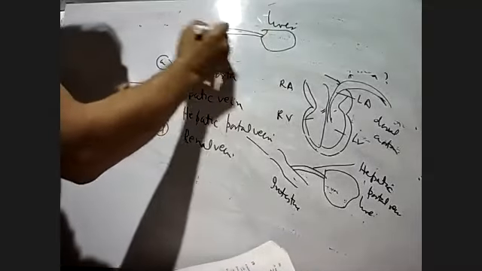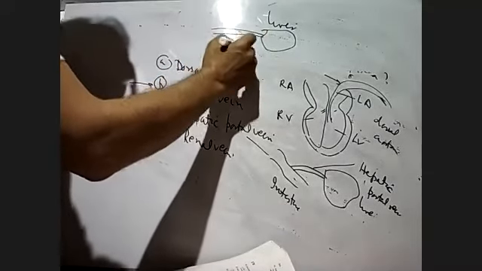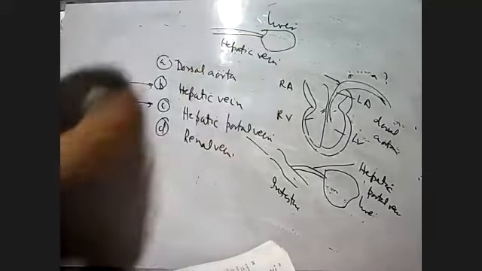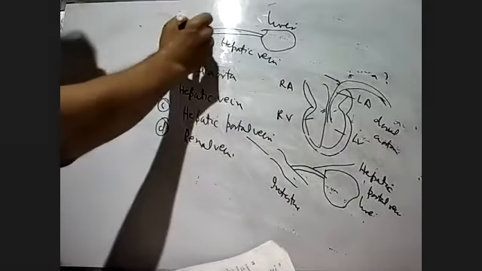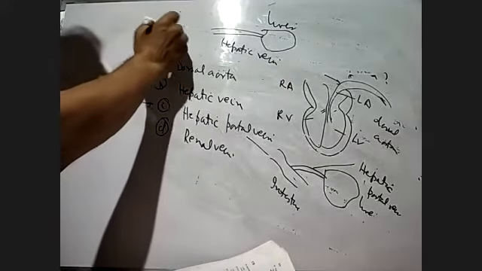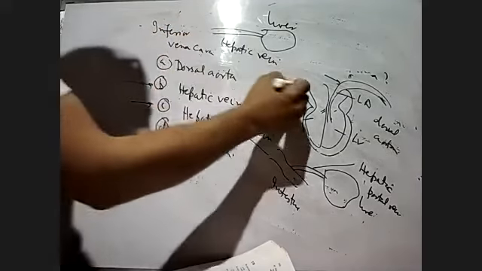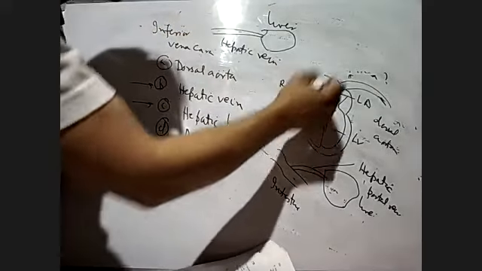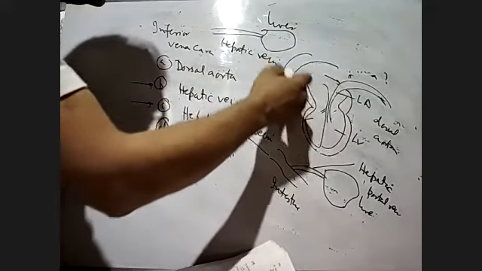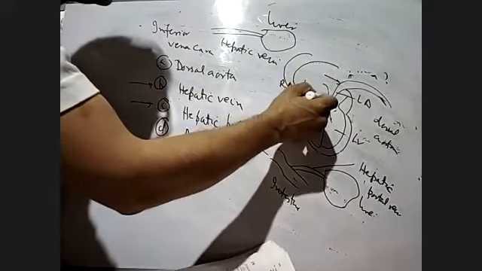Hepatic vein will come and go to the inferior vena cava. Inferior vena cava is here. Then it goes into the heart.